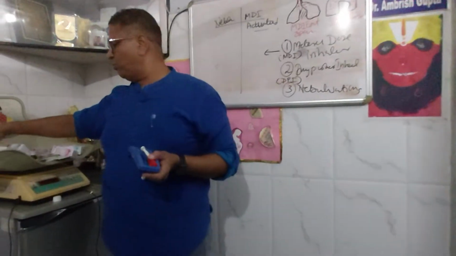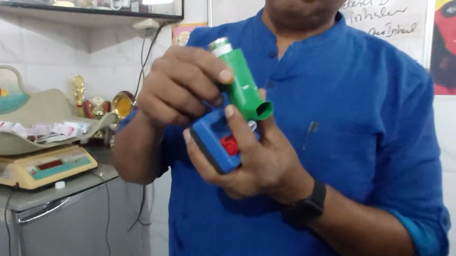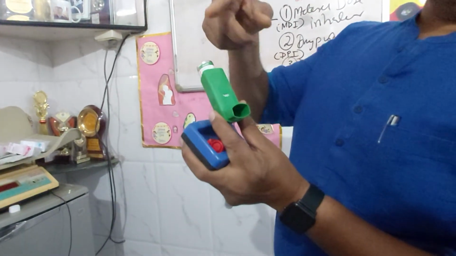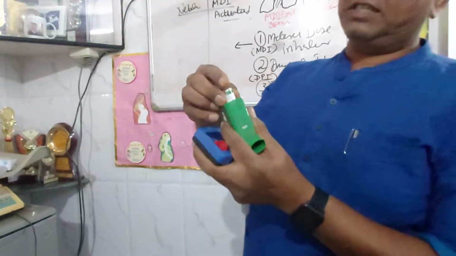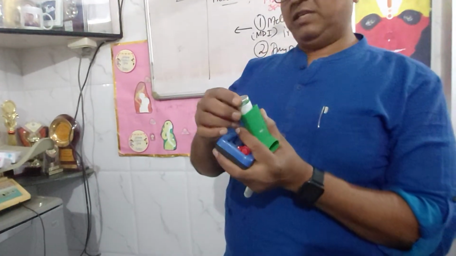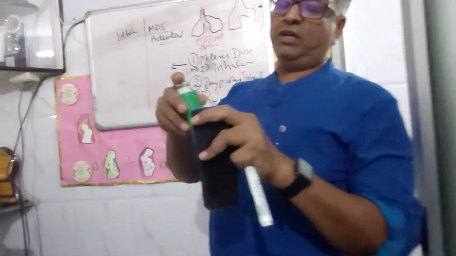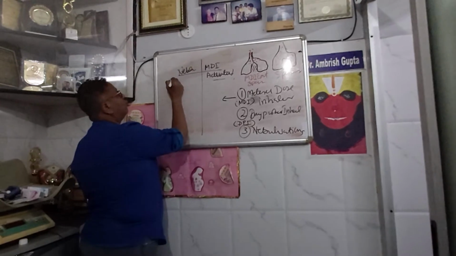One thing I forgot to tell you: in this MDI you can see a dose counter also. Each time you press, the dose count will go on decreasing, right? And there are 200 doses inside, which is written on top of this. As soon as the doses start running low, the patient has to buy a new one. So this is the dose counter available on this. A nebulizer is non-actuated.